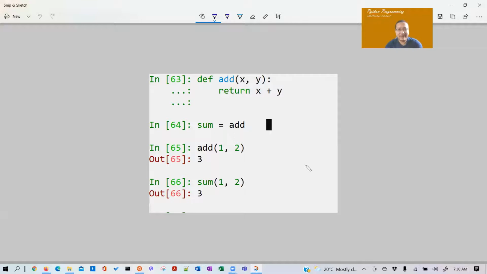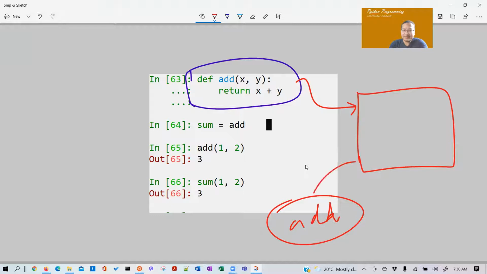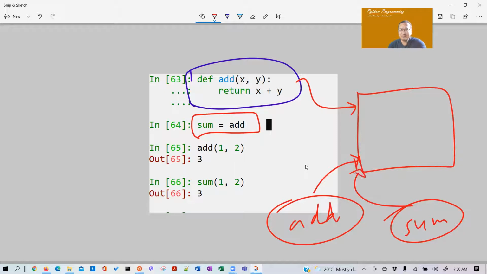So you define add with x and y, returning x plus y. In RAM there is this function object, and the label add points to it. Then sum equal to add gives another label, and it points to the same location in memory.